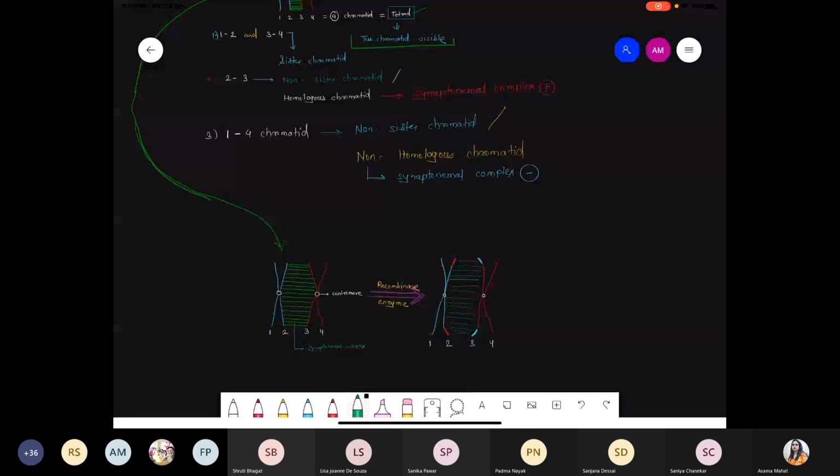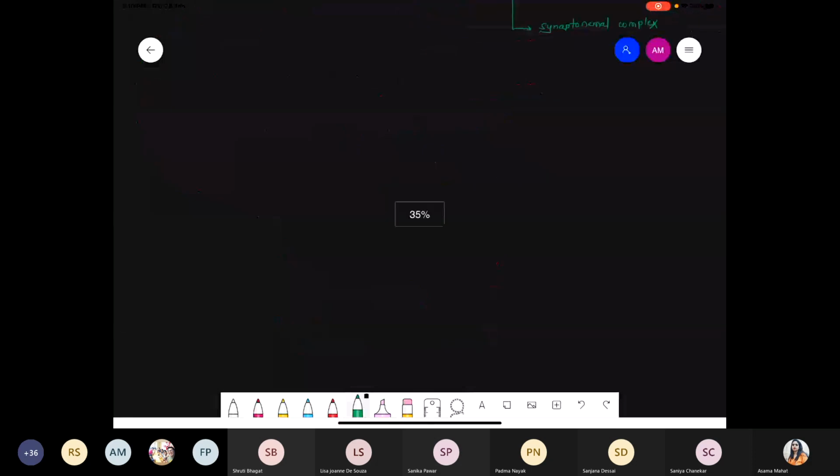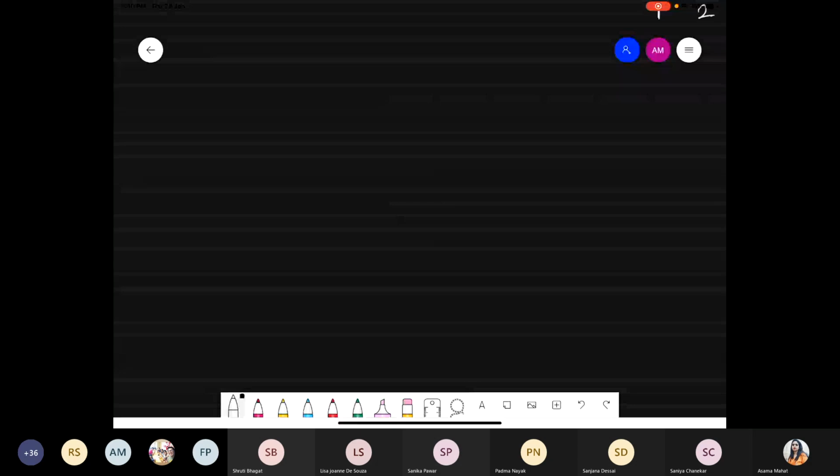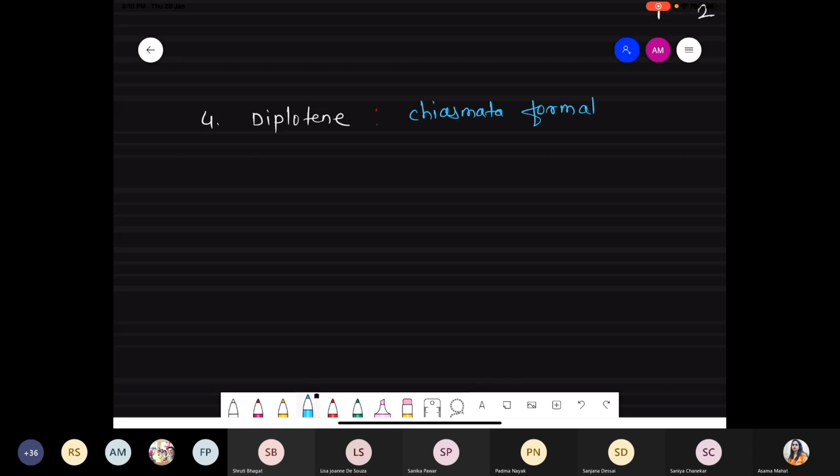So after the packaging phase, now we are talking about the next phase, number 4, that is diplotene. This diplotene phase is very important, and the important word is chiasmata formation. This is the phase where the process of chiasmata formation occurs. So we'll see what is the meaning of the chiasmata.